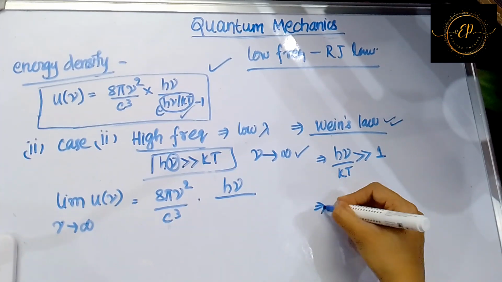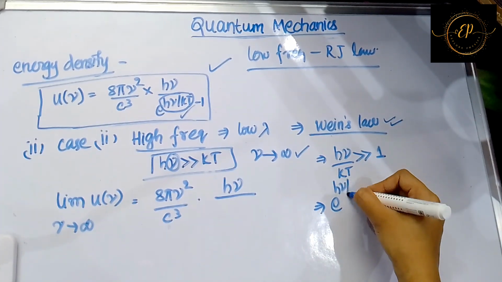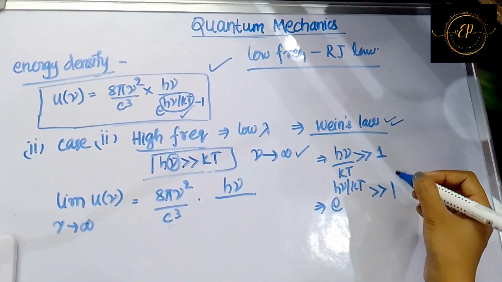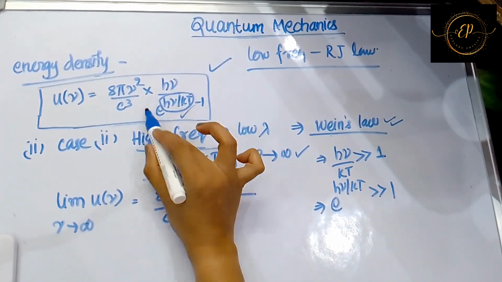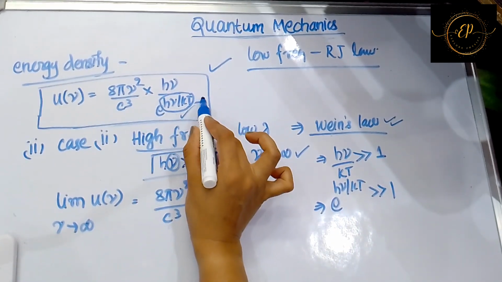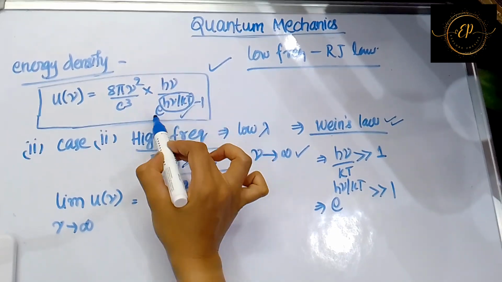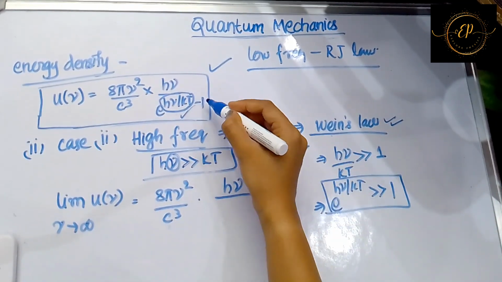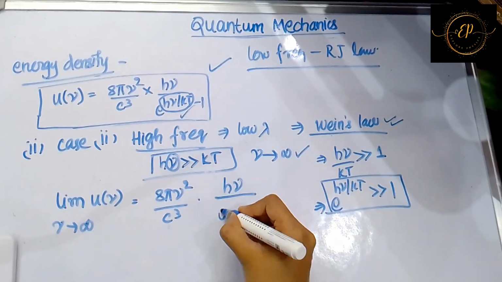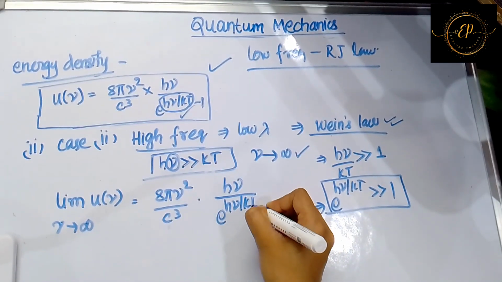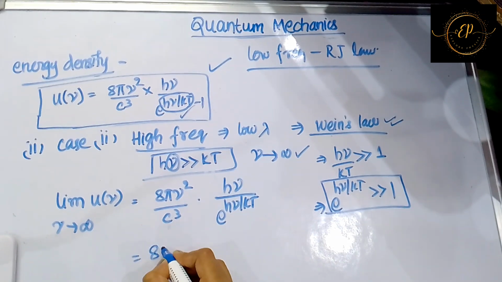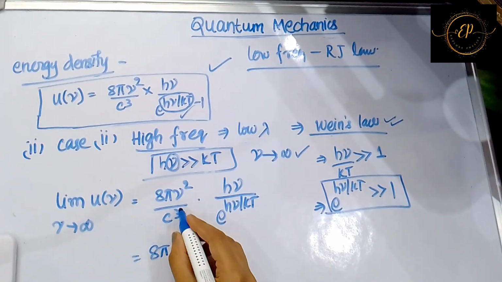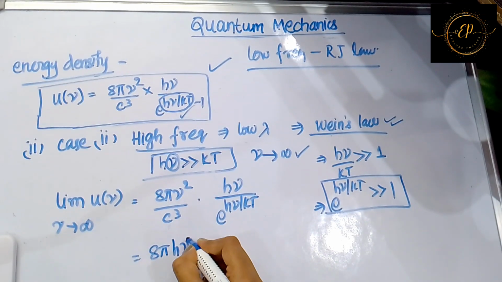That means e power h nu by kT will also be very much greater than 1. So we can neglect the 1 from here, because this entire value is very much greater than 1. So just neglect the 1 here. So you will be getting e power h nu by kT, which is 8 pi h nu cube by c cube.